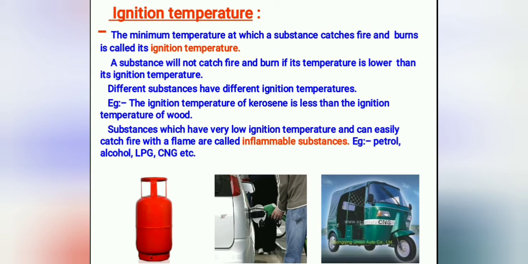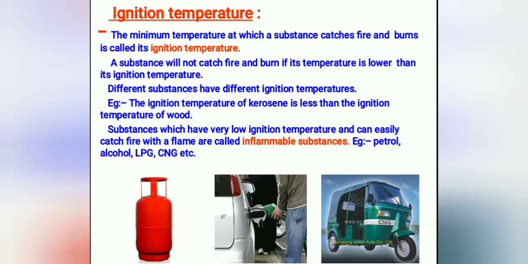So understand that every fuel has a certain ignition temperature. For some fuels the ignition temperature is very high, for some it is very low. A substance will not catch fire and burn if the temperature is lower than its ignition temperature. Different substances have different ignition temperatures. For example, the ignition temperature of kerosene is lower than that of wood. That is why we first burn kerosene. We put kerosene onto the wood and burn the kerosene. Then the heat produced by the burning kerosene heats the wood,